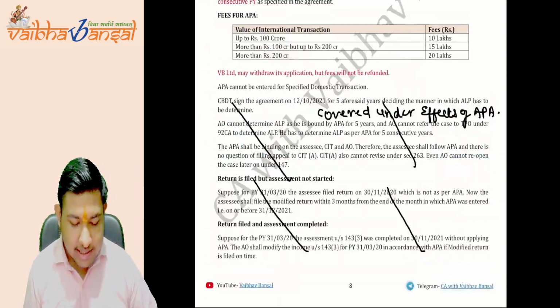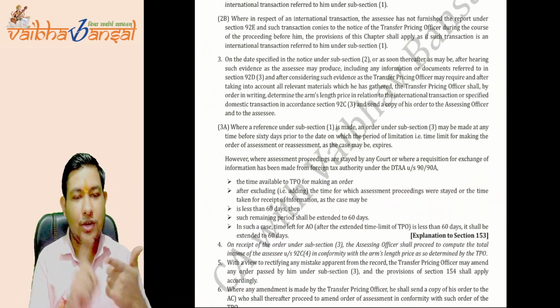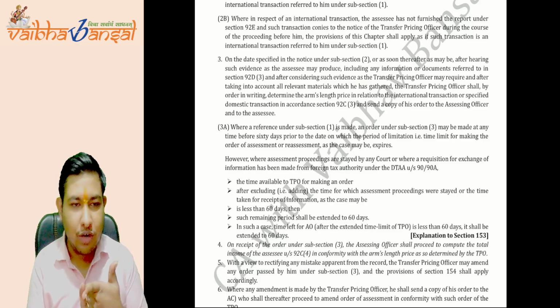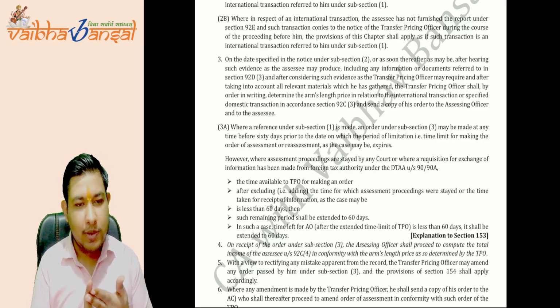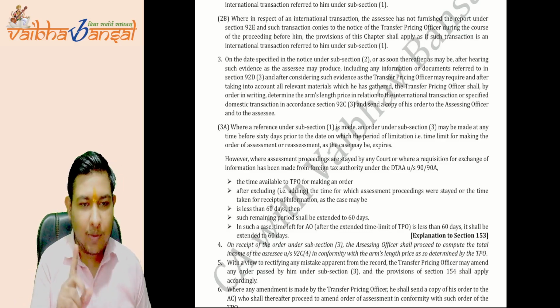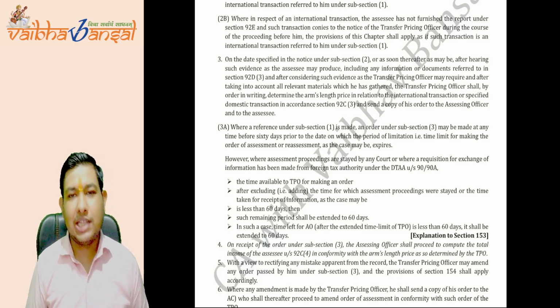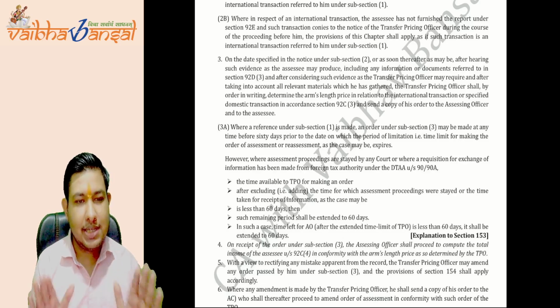Transfer pricing is a very easy chapter. You just need to focus on the secondary adjustment, the limitation of interest, and the sixth method. These are the most important parts. Then the B category topics are the APA and the rollback. These are the 4 to 5 topics that you have to keep in mind. Otherwise, all the chapter is just easy and easy.